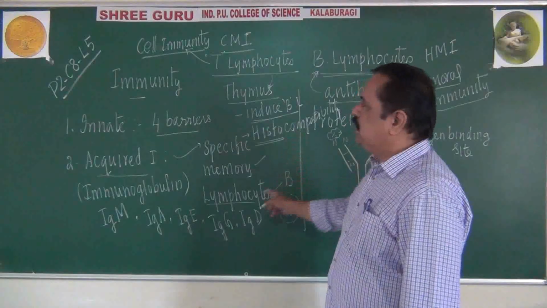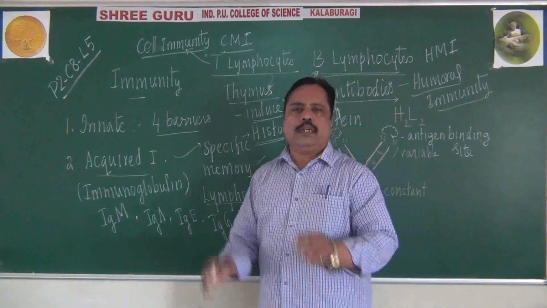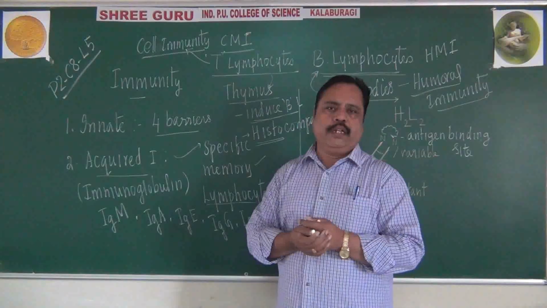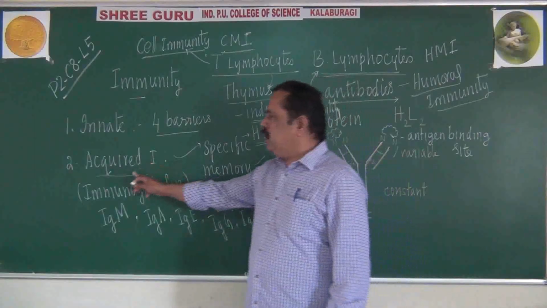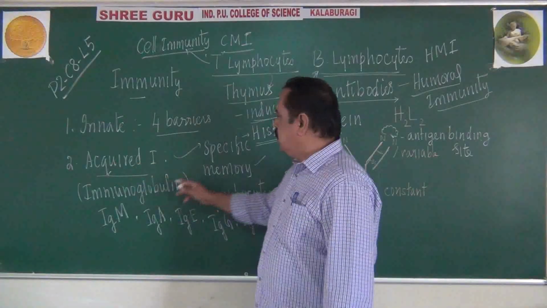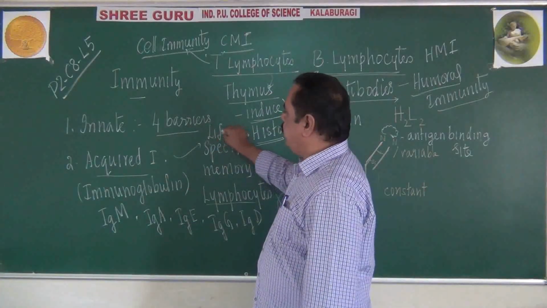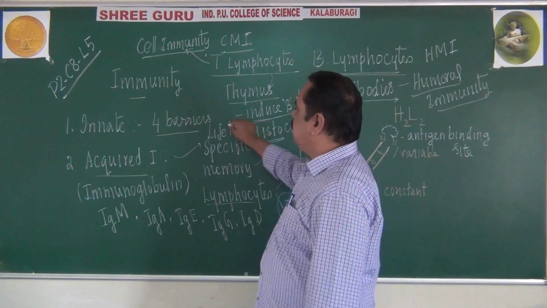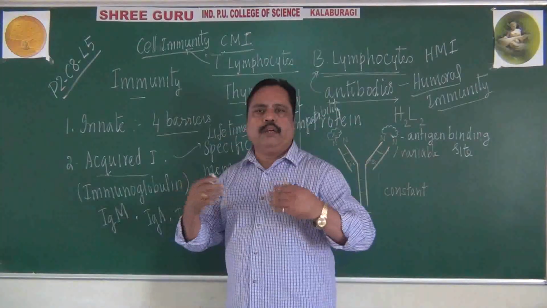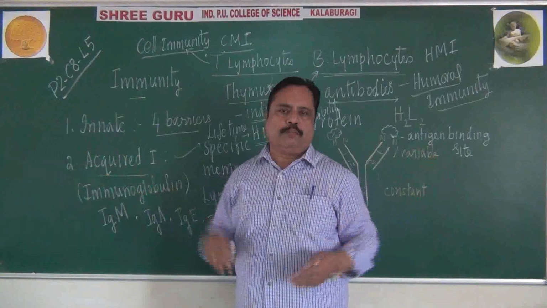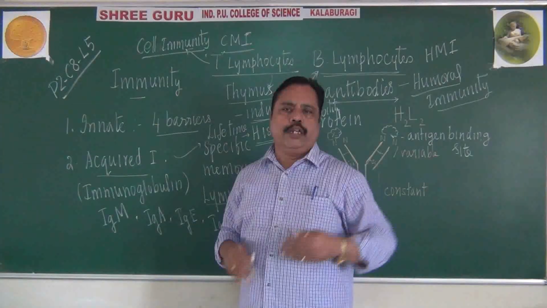So students, this is regarding acquired immunity. Acquired immunity is acquired during our lifetime, not from birth itself. When our body is exposed to a pathogen, we develop acquired immunity.